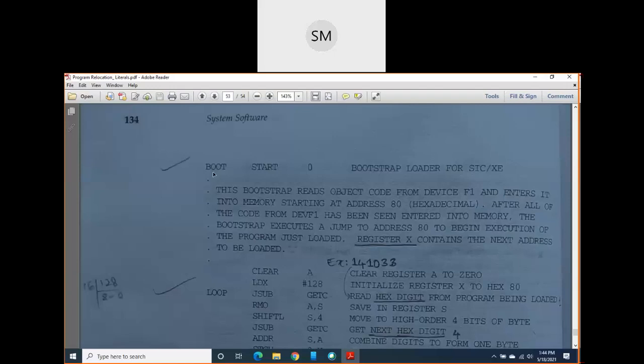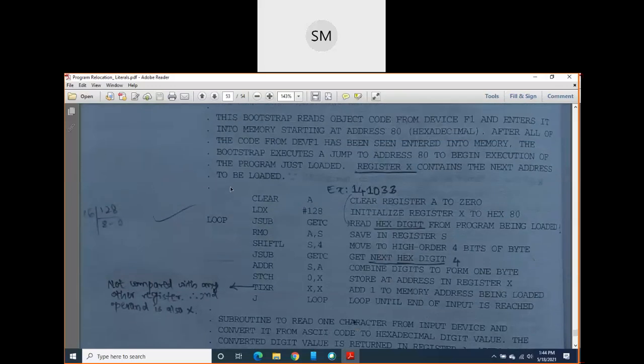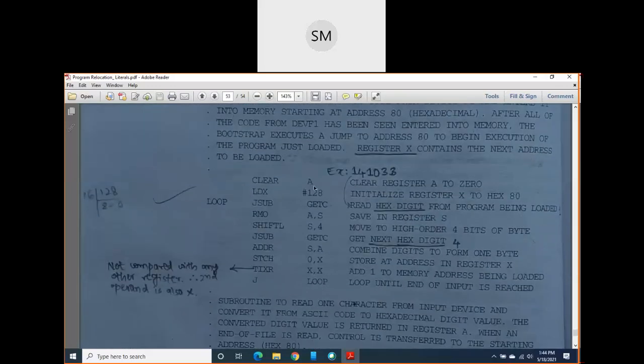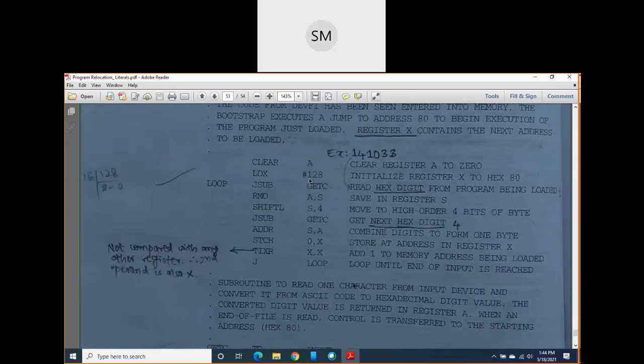The first statement in your bootstrap loader program is BOOT START 0. START is an assembler directive which indicates the beginning of the program, the starting address of the program, that is 0, and BOOT is the name of the program. The next line is CLEAR A, which means you assign the value 0 to A. Then you are going to store a value in X. The next address to be loaded is 80, so initialize register X to hexadecimal 80.